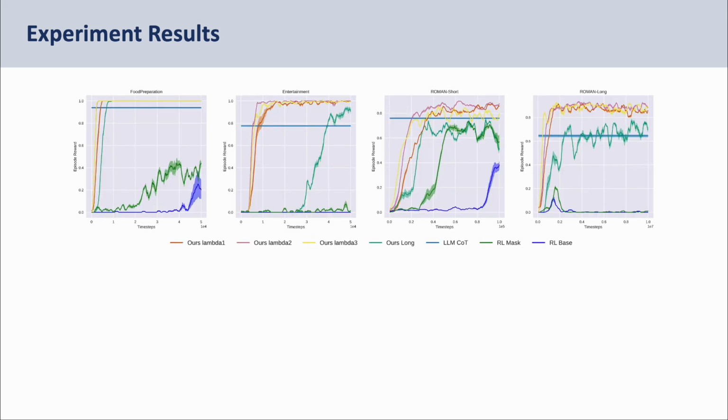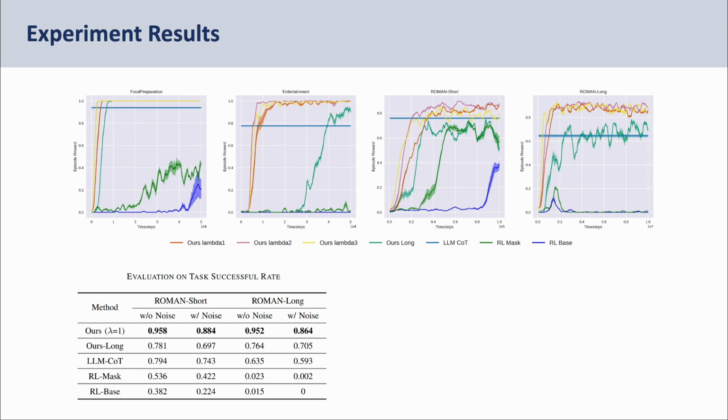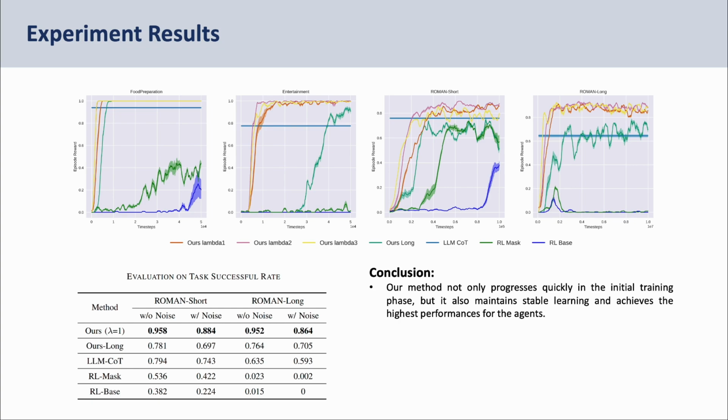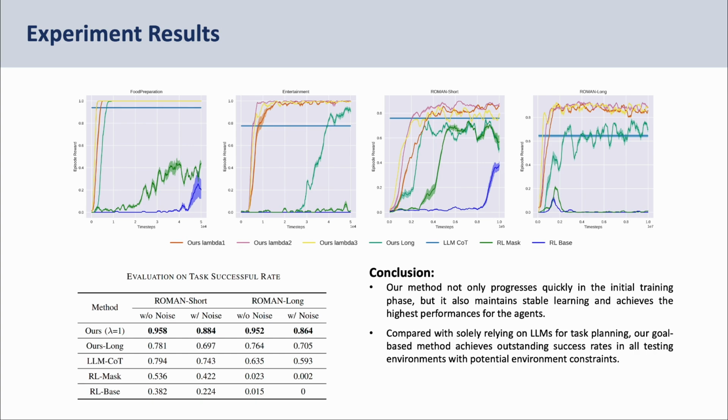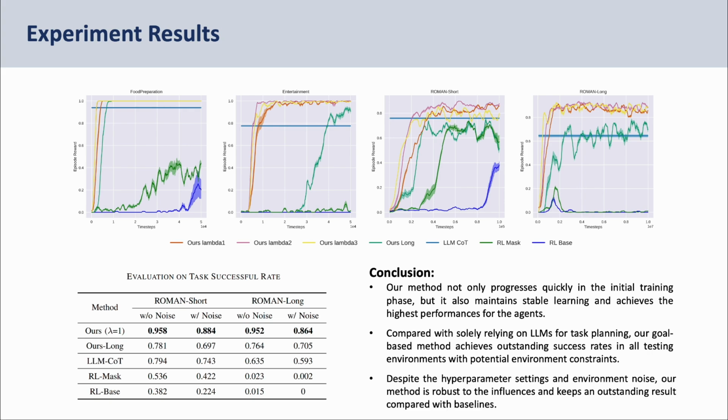After training, the learning curves and evaluation on task success rate in the task environment with noises demonstrate that our method learns quickly during the initial phase and maintains stable progress during training. Besides, our method achieves better results with environment limits considered than solely using LLMs for planning. In addition, our approach is robust to hyperparameter settings, and performs well even with uncertainties in environment observations.